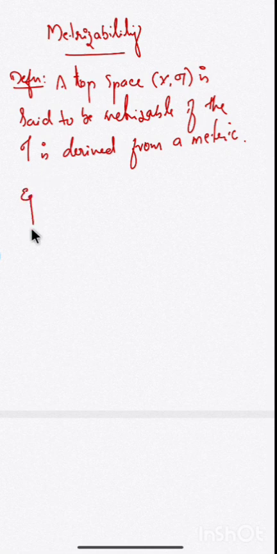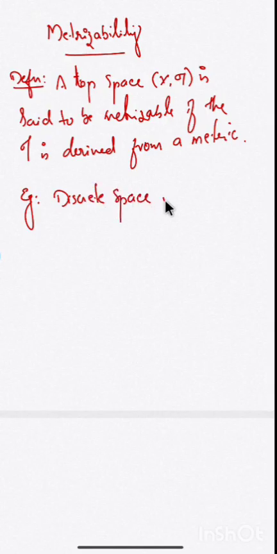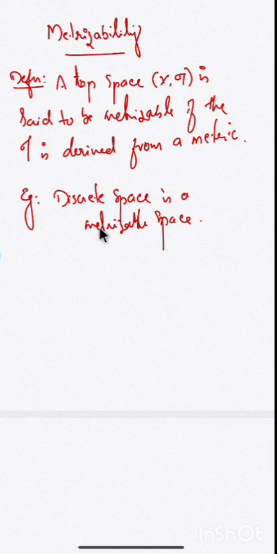For example, the discrete topological space is a metrizable space, or the discrete topology is a metrizable topology. That means the discrete topology is metrizable. However, how will you prove that the topology is metrizable? It should come from a metric. So I can say that the discrete topology is actually induced from the discrete metric.